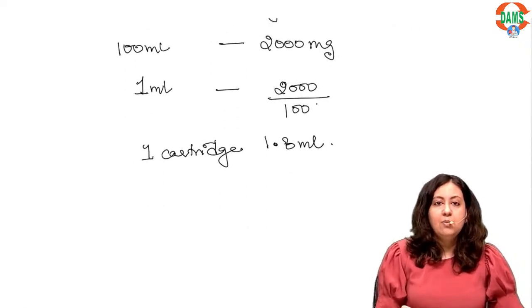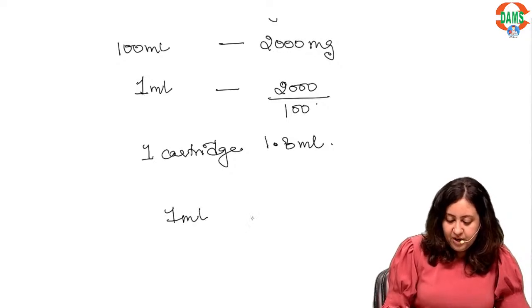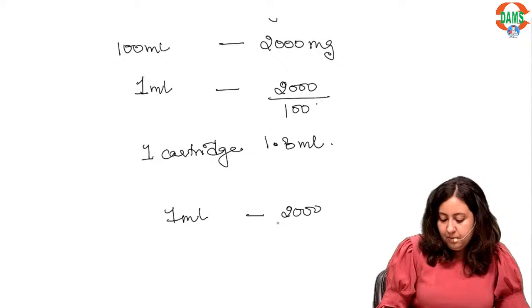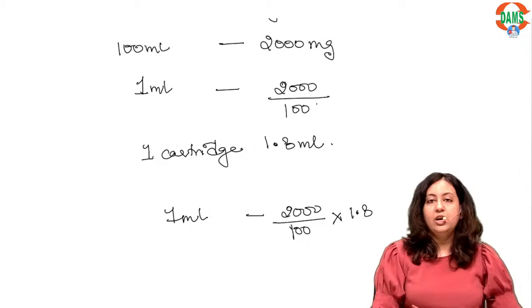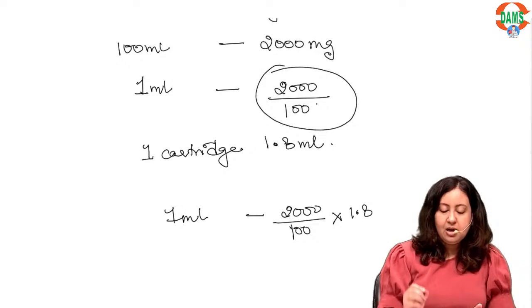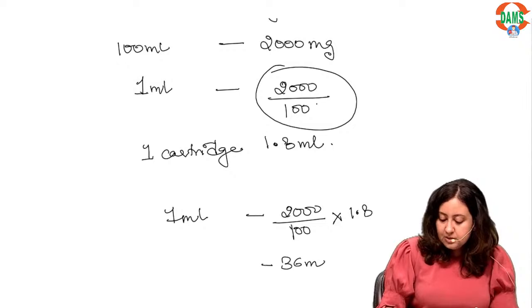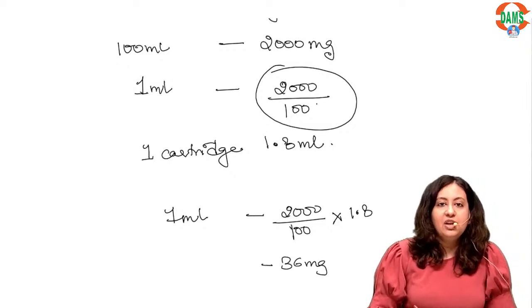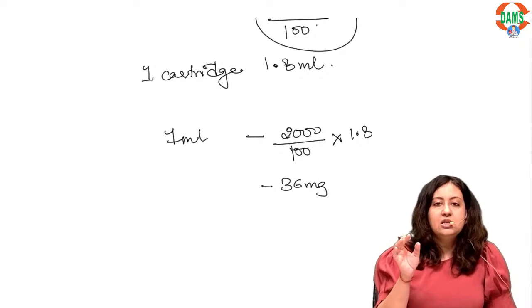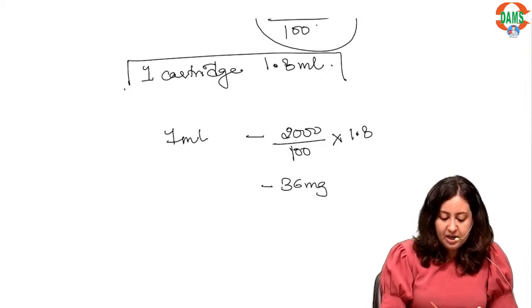So to calculate for 1.8 ml, you multiply this entire thing by 1.8. This makes it 36 milligrams of lignocaine in one cartridge. This you have to remember. One cartridge contains 1.8 ml.